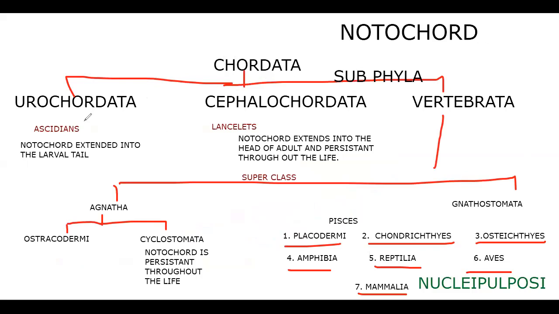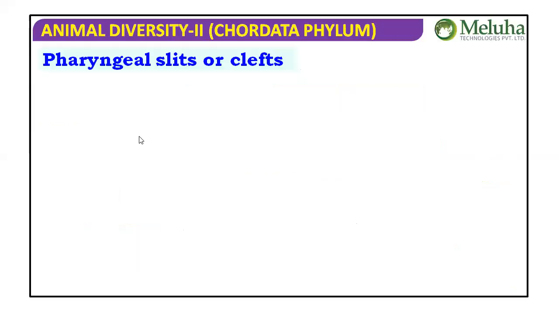In urochordata, the dorsal tubular nerve cord is there in the larval form only. Here also the larva has the dorsal tubular nerve cord. In cephalochordata, you'll find it in the adult also. In cyclostomata, no dorsal tubular nerve cord is present. All gnathostomes have the dorsal tubular nerve cord undoubtedly. But as we said, in the higher vertebrates the dorsal tubular nerve cord is much developed into anterior brain and posterior spinal cord.